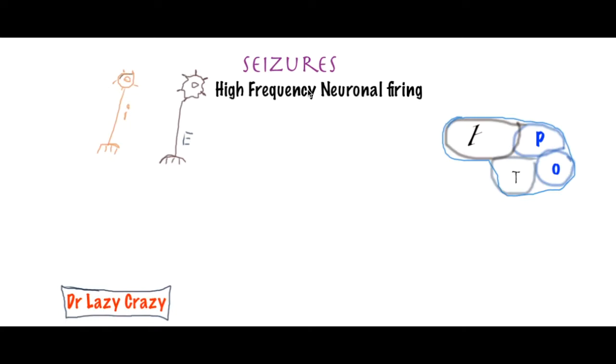seizures are. Well, basically seizures are high frequency neuron firing. When neurons start firing in high frequency, okay? In our brain we have excitatory neurons and inhibitory neurons. So what happens, either these excitatory start firing more or these inhibitory stop working. They're basically categorized as partial seizures and generalized seizures.